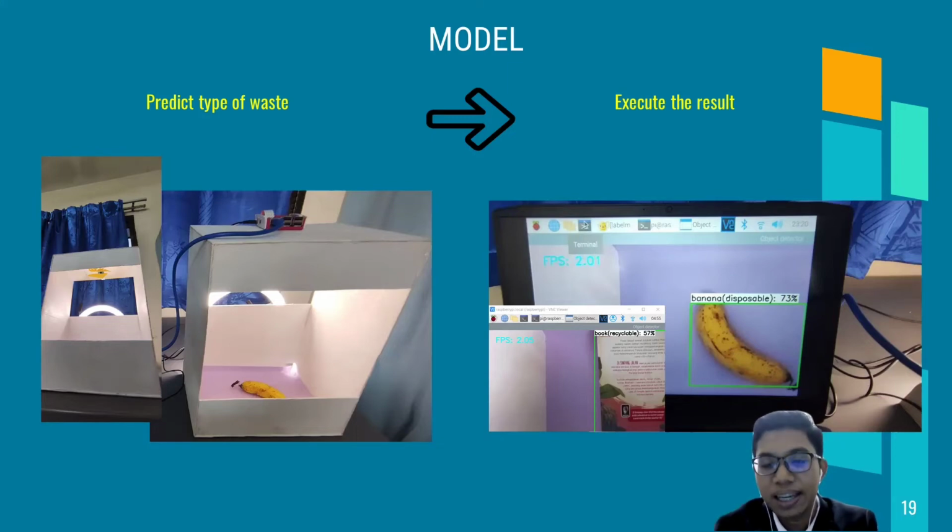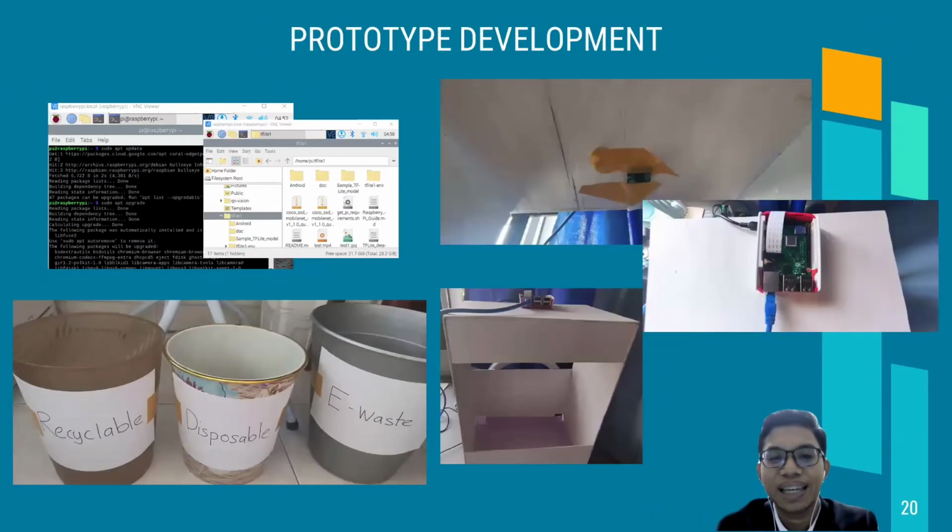As you can see here, it writes the banana is disposable, so the user can know the type of the waste. After that, the user can throw it into the correct bin, which is this disposable bin. So this is the prototype development, starting from the software until the hardware.